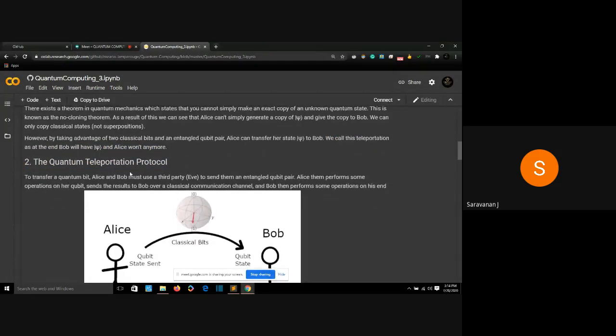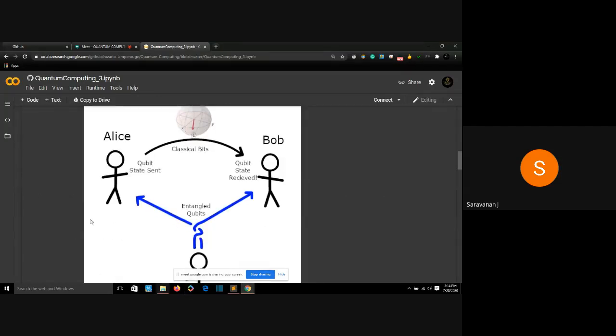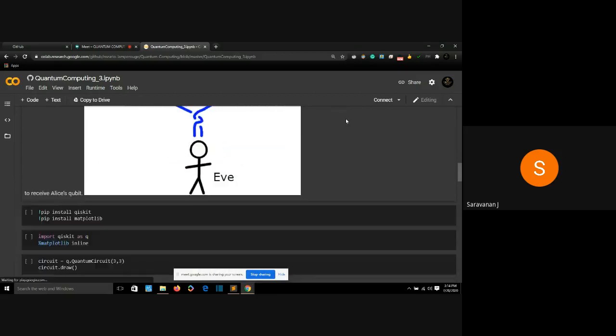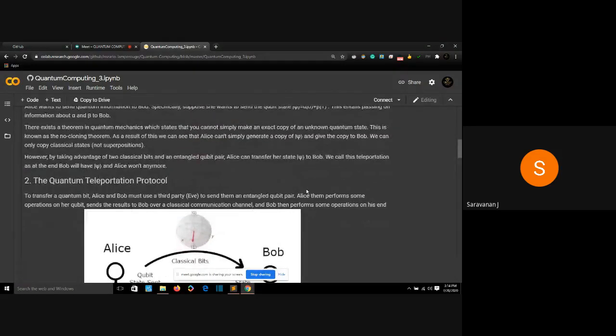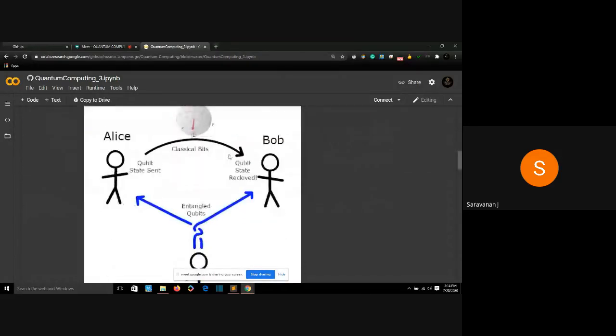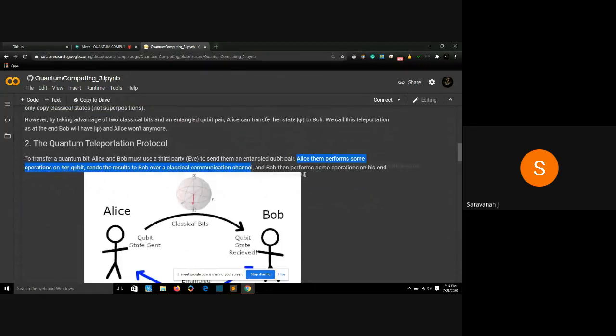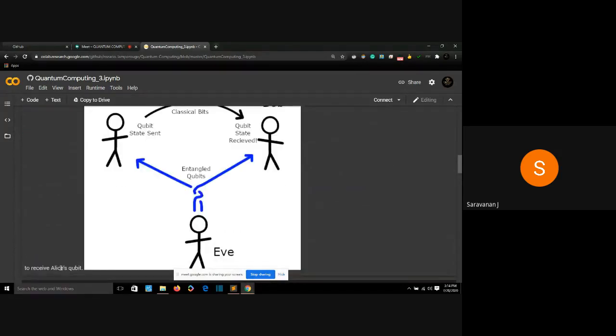The quantum teleportation protocol: to transfer a quantum bit, Alice and Bob must use a third party, Eve, to send them an entangled qubit pair. Alice and Eve are entangled, and Eve and Bob are entangled. Alice then performs some operations on a qubit and sends it to Bob over a classical communication channel, which will be Eve. And then Bob performs certain operations on his end to receive Alice's qubit.